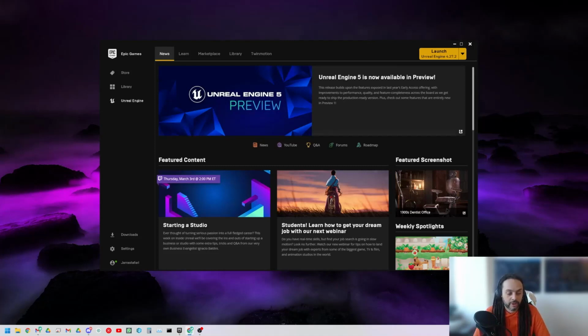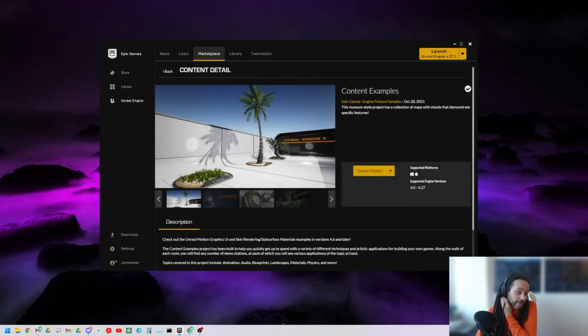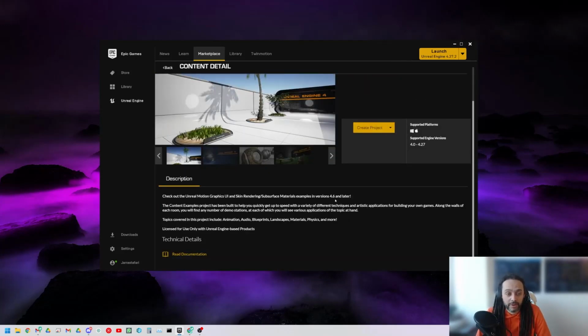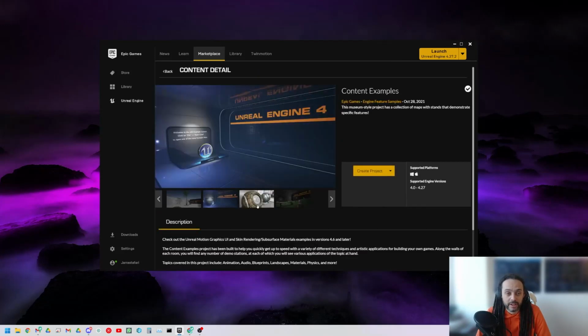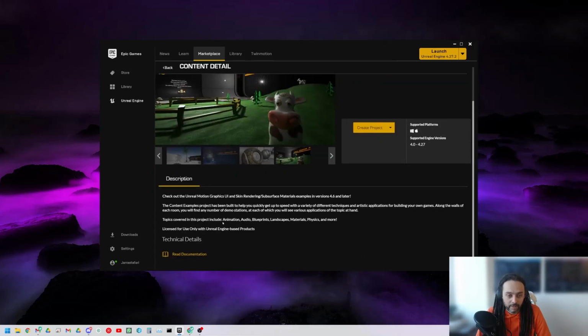Okay, so what we'll be doing today is we'll be learning using an example project. So we're in the launcher here. We just go to the Learn tab, and we can scroll down and click for Content Examples. Content Examples is an oldie but goodie, as you can see. It's been supported for quite a long time, and it's got different things inside here. These type of galleries are what we'll be looking at today. Blueprints are included in this here.